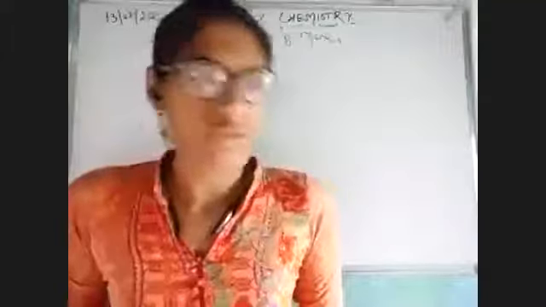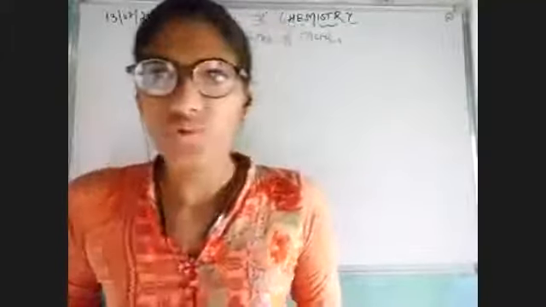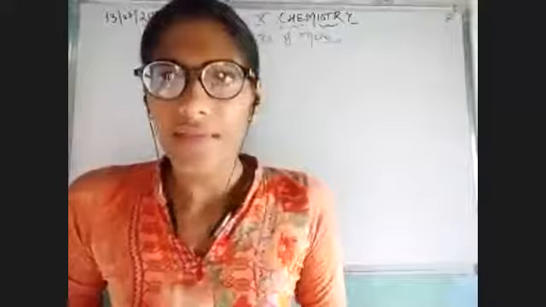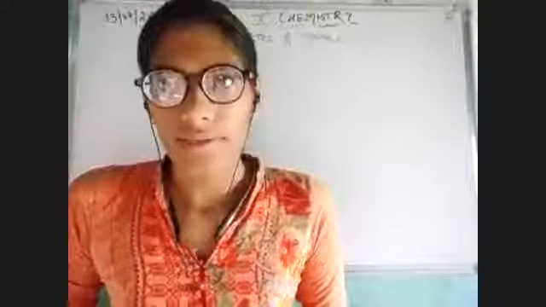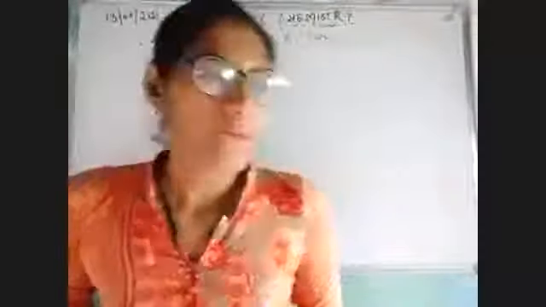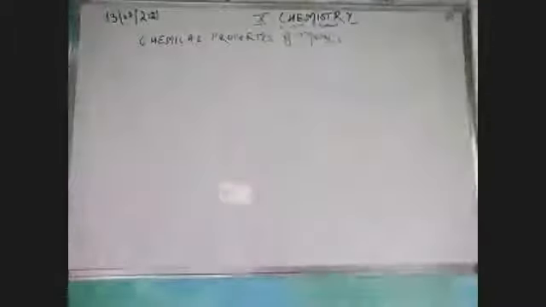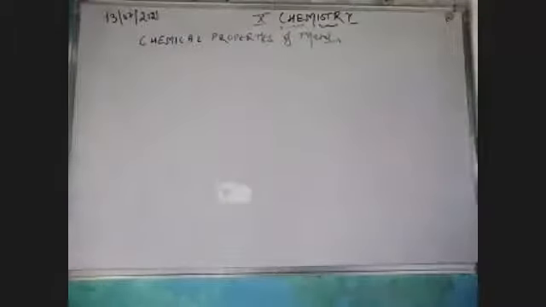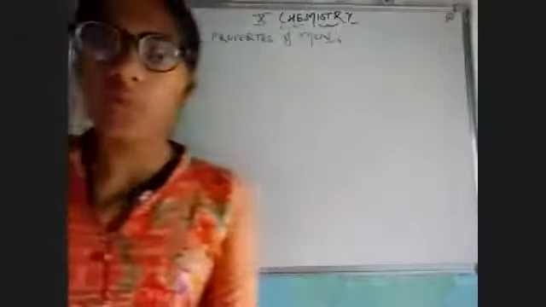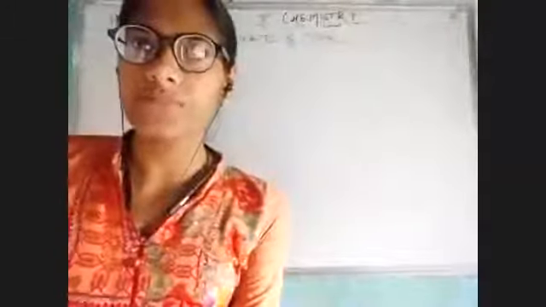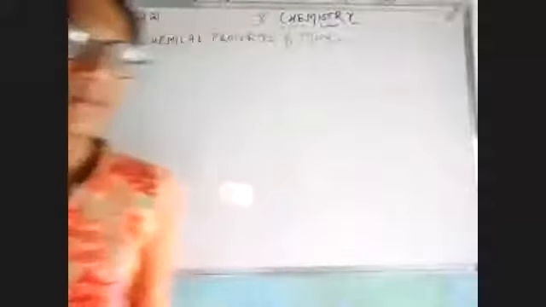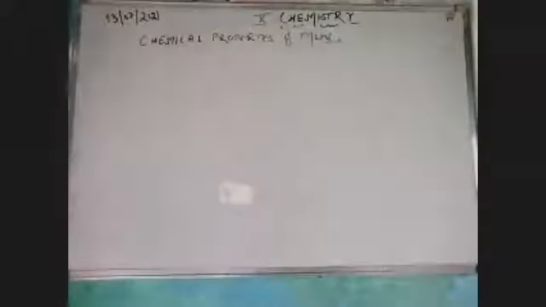So let's begin with today's topic, that is, how should we start with the chemical properties of metals and non-metals? As you know, a chemical property tells us how metals react with any kind of acid, any kind of base, how they react with oxygen, and how they react with other substances. Let's check it out. So let's begin with the first topic, that is chemical properties of metals.